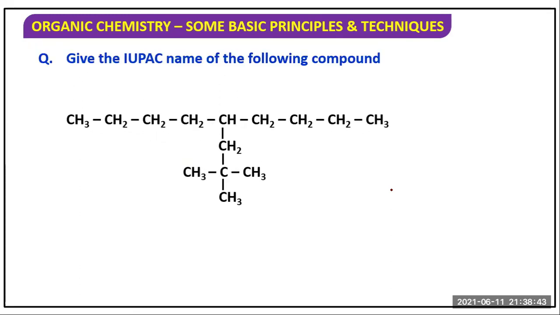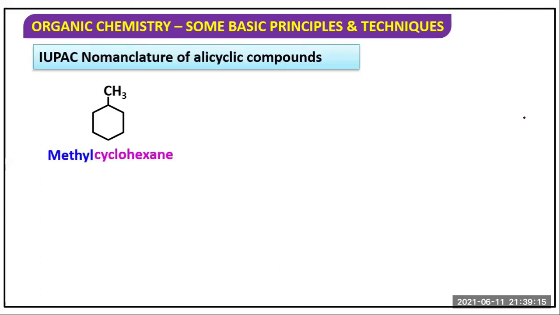Now what will be the nomenclature of this compound? This is known as neopentyl group. Okay. So 1, 2, 3, 4, 5, 6, 7, 8, 9. That is nonane. So 1, 2, 3, 4, 5. 5 carbon contains neopentyl. So 5 neopentyl nonane. Okay.